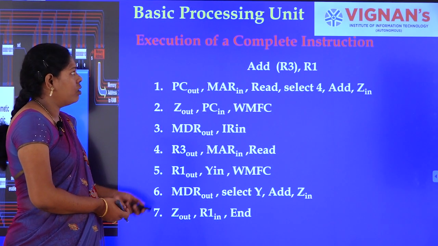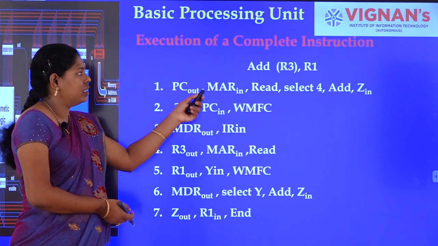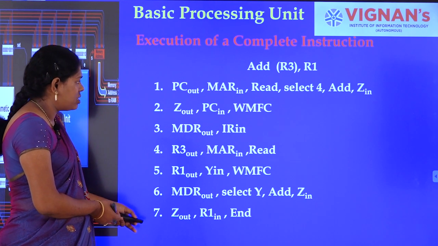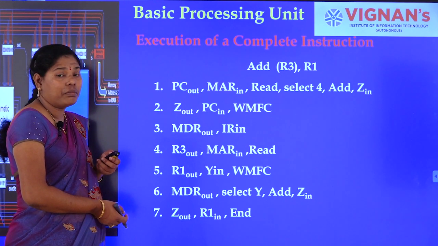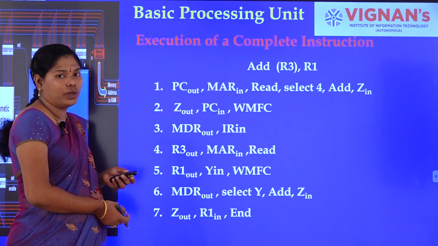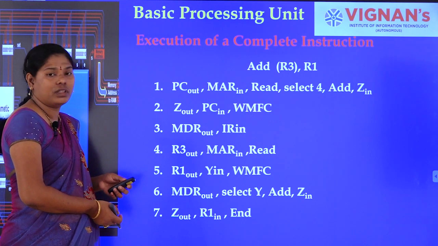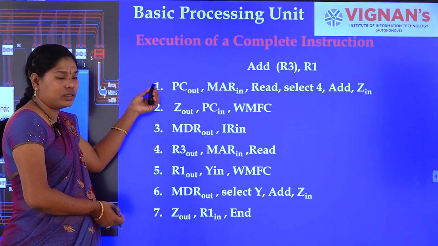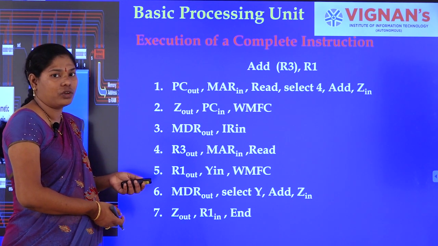Let us see the steps of execution of a complete instruction, Add R3, R1. Okay, these are the steps. Here we have 7 steps, and each step is one micro instruction, which we also call a control word. How are we going to generate all these? And the group of all control words, all micro instructions, we call a micro routine.